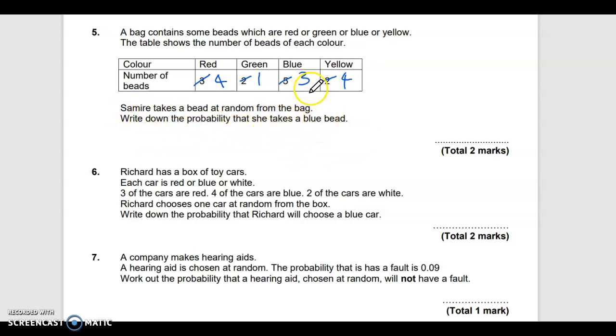What's the probability she picks a blue one? So there are 3 blue ones out of, and I've got to add these up. So I've got 3, 4, 5, 6, 7, 8, 9, 10, 11, 12. So it's 3 out of 12. Now remember, this can be cancelled down if you can.